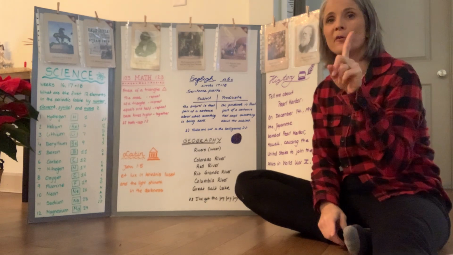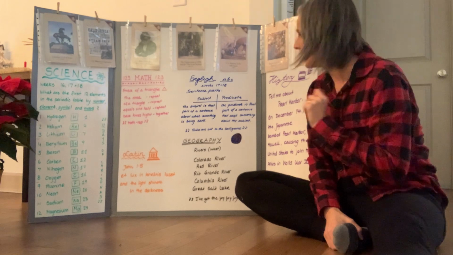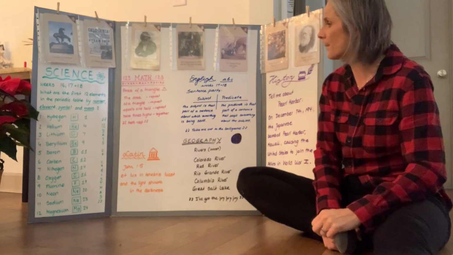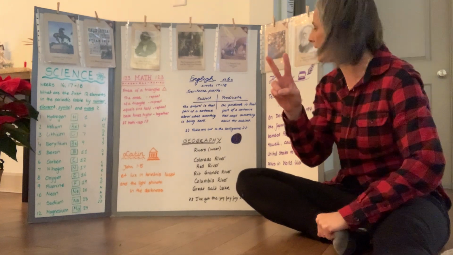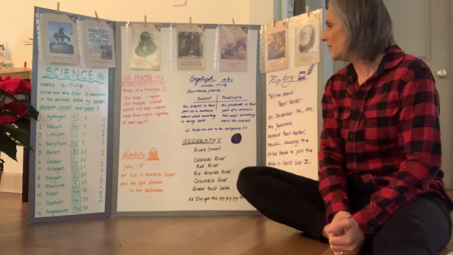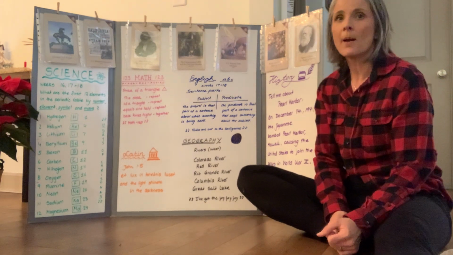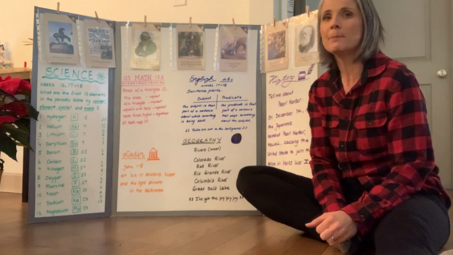Sentence parts, first subject. The subject is that part of a sentence about which something is being said. Second, the predicate. The predicate is that part of a sentence that says something about the subject.